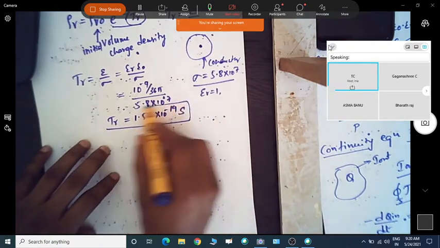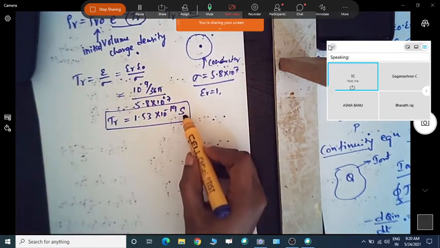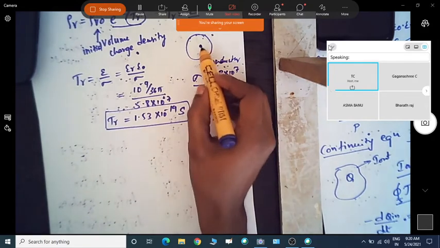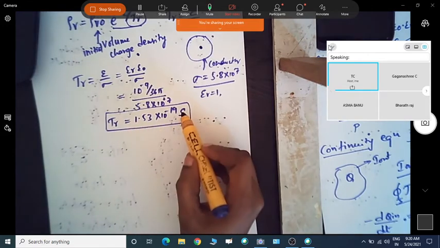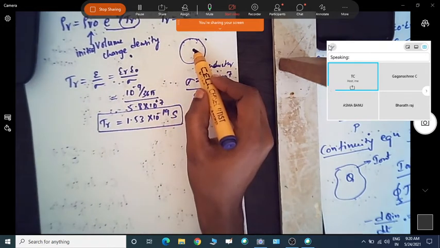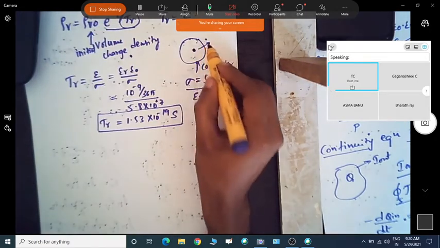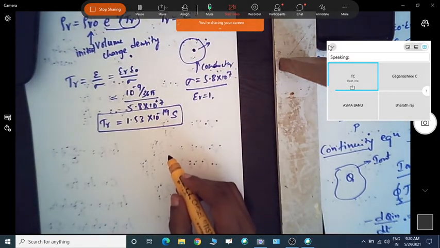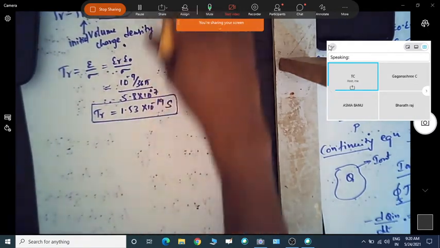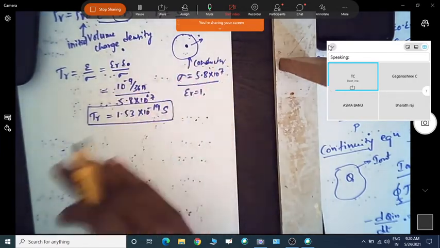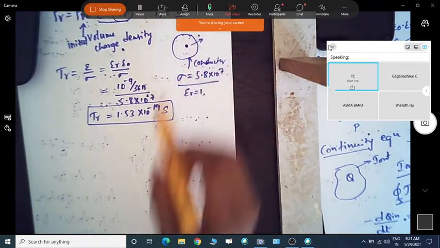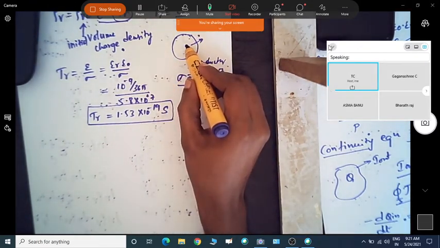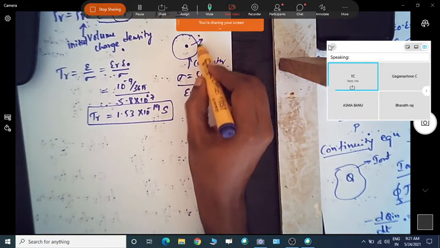You can see that the relaxation time for the conductor is very small. That means the charge automatically moves to the surface of the conductor, because in a conductor with freely movable charges, an externally applied charge suddenly moves to the surface. Even if I forcibly put a charge inside the conductor, it will go to the surface.